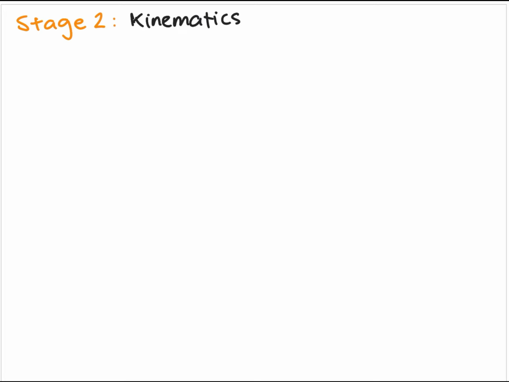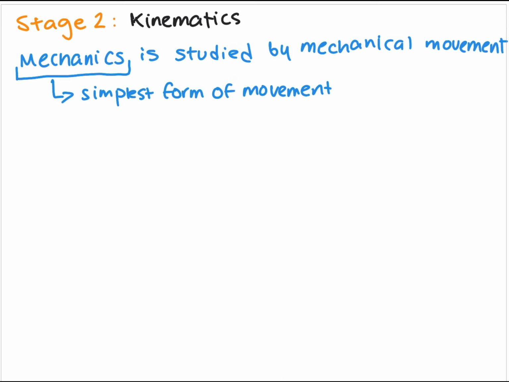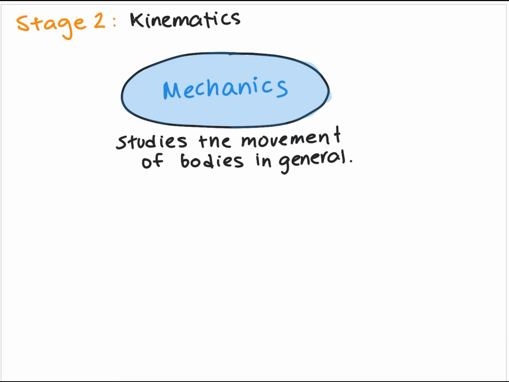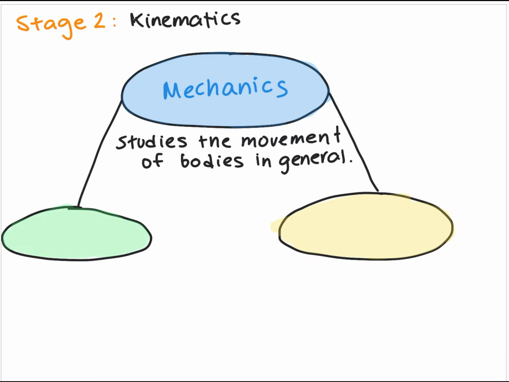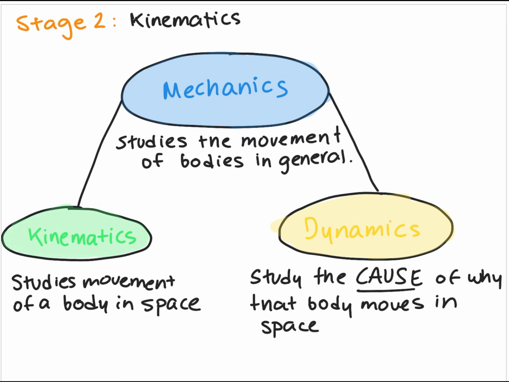In stage 2, we see the basic concepts of kinematics. Mechanical movement studies mechanics. It is the simplest among all the forms of physical movement. Mechanics studies the movement of bodies in general. It can be divided into two parts, kinematics and dynamics. Kinematics studies the movement of a specific object in space, while dynamics studies what causes an object to move.